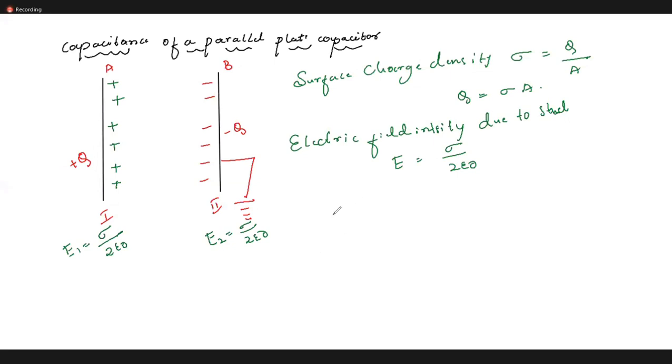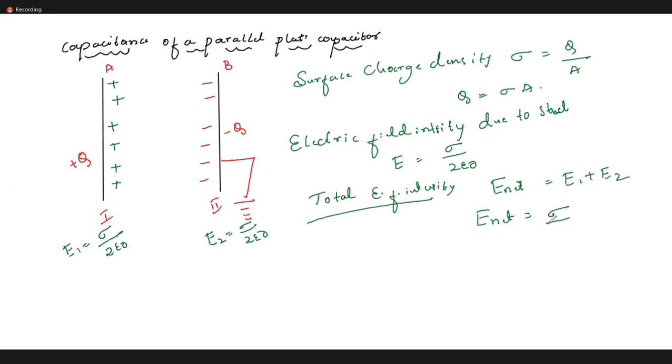Now if I want to see the total electric field intensity, let me write it as E net. E net is equal to E1 plus E2. Am I correct? Then E net is equal to sigma by 2 epsilon naught plus sigma by 2 epsilon naught. Let me write it as 2 sigma by 2 epsilon naught. Let me cancel 2 by 2. Then E net, the total electric field between the two plates, is sigma by epsilon naught. Am I correct? So this is the total electric field.